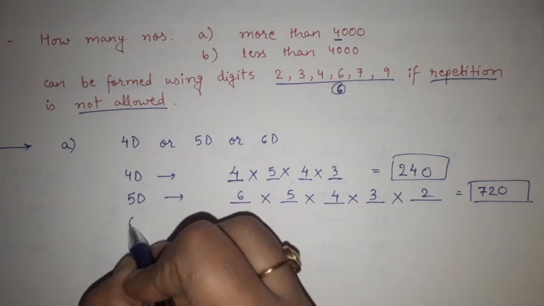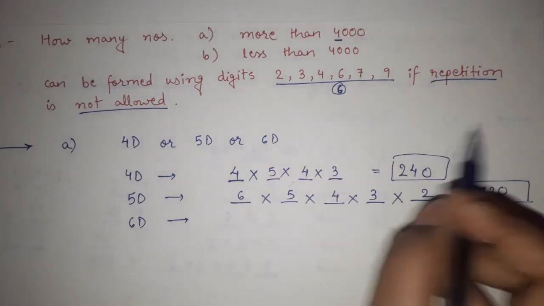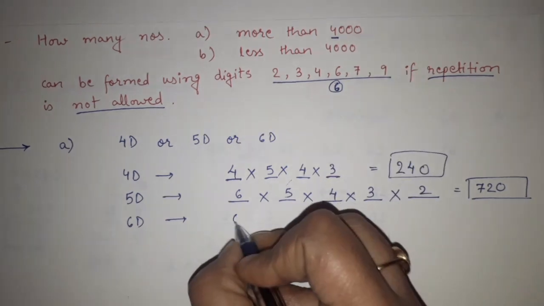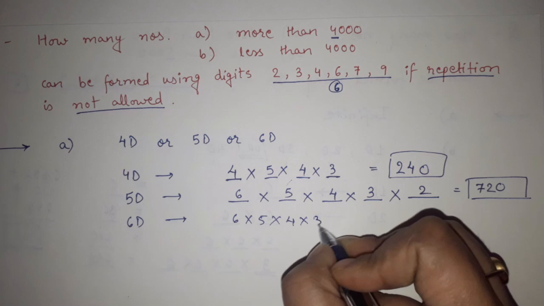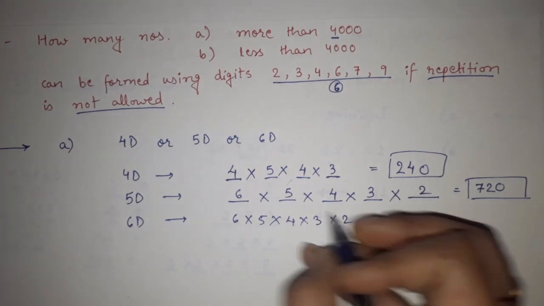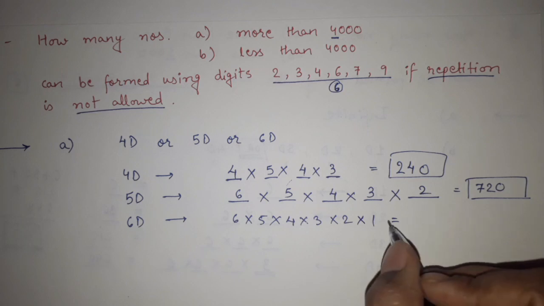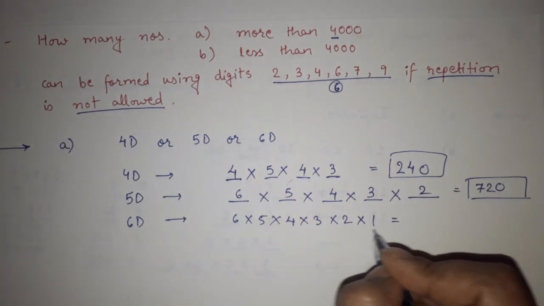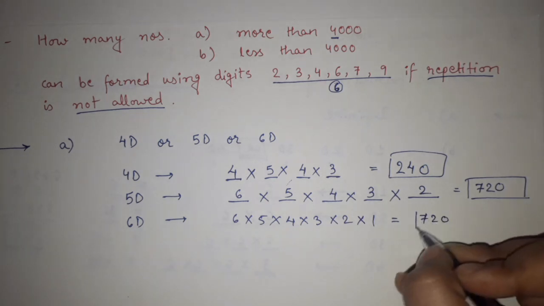Now 6-digit number. Similarly, the first digit can be anything because a 6-digit number is always greater than a 4-digit number. So first one will be 6, 5, similar to this 4, 3, 2 and one more digit will be there in 6 digit, so that will be equal to 1. The whole thing is the same, only into 1 is extra, and multiplication of 1 with anything is the same thing. So here also we will have 720.